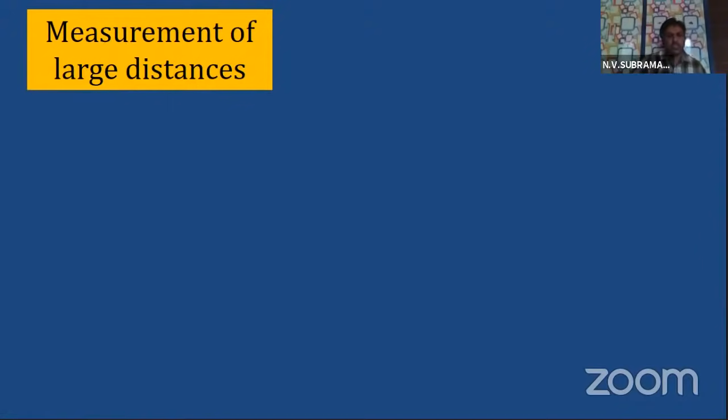For example, I want to know the distance of a planet from the Earth. Sometimes even nowadays papers say this planet has come very close to the Earth, observe it in the evening sky. So how to measure the distance of such planets?